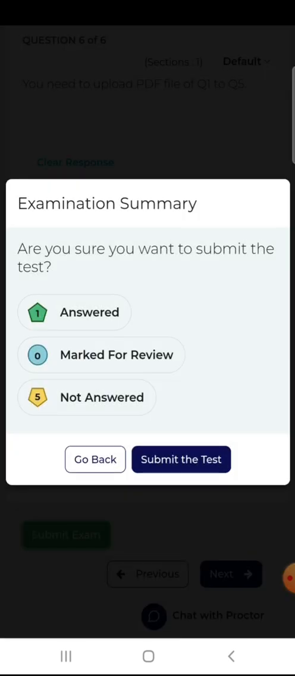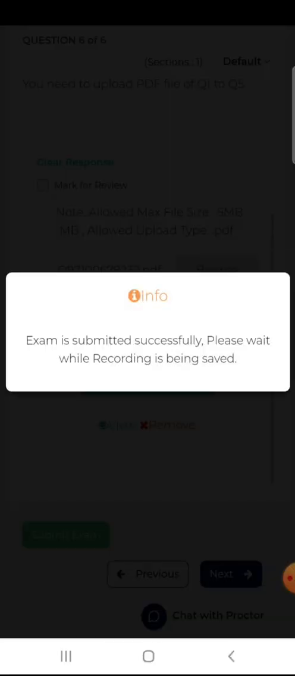Now I am clicking on the submit button. Remember that the exam is submitted successfully, but please wait while the recording is being saved. Now your recording is being saved, so you have to wait for some time. It may take 2 to 3 minutes. In between that, I am giving you some information.